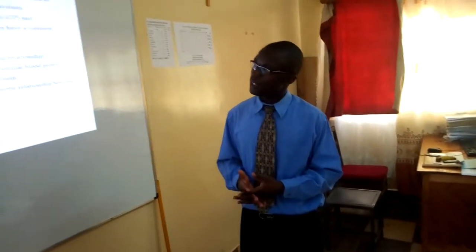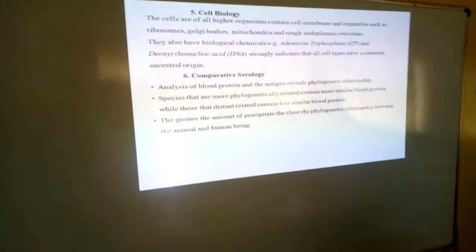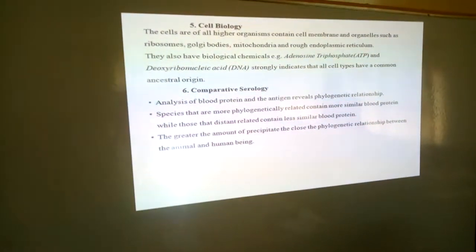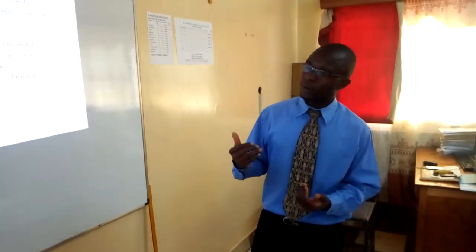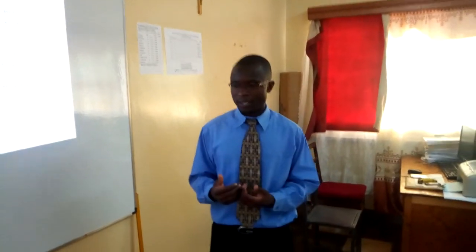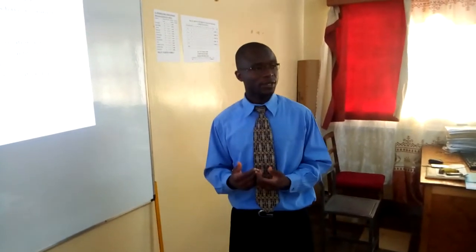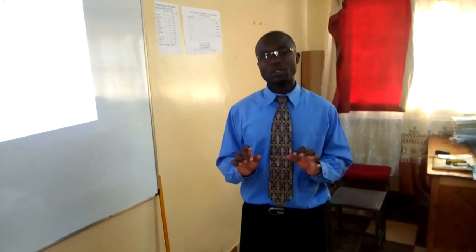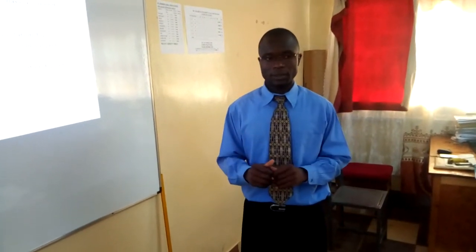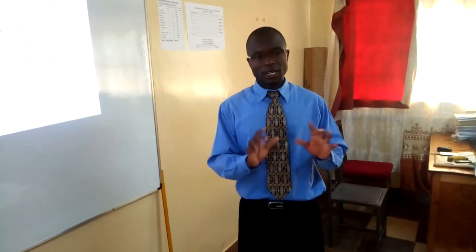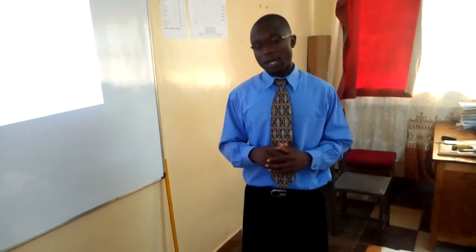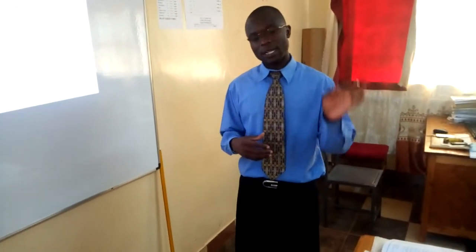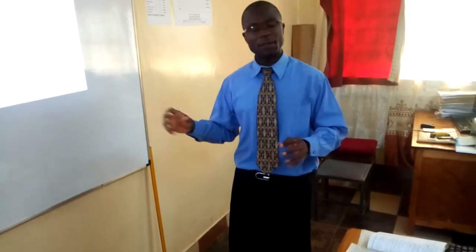Organic evolution evidence is cell biology. Cell biology is a study of cell structure. When we study a plant cell and animal cell, we notice that we have structures which are also called organelles. We've got structures that are common in plant cell and animal cell. We have structures or organelles that are present in plant cell but absent in animal cell.